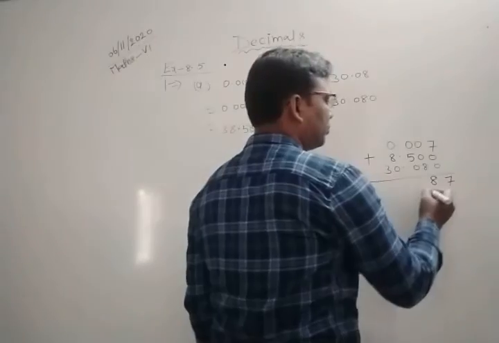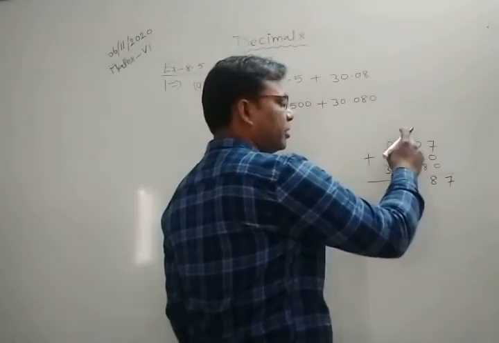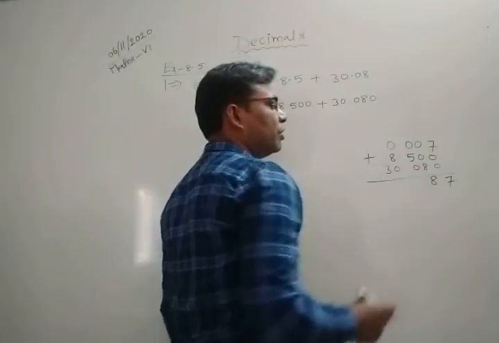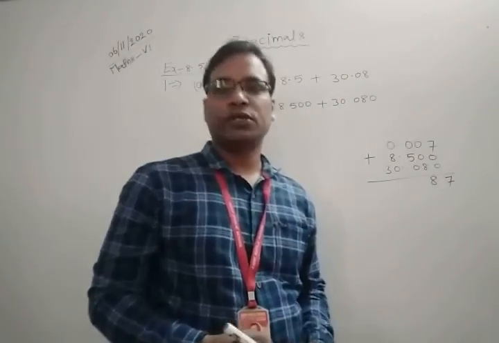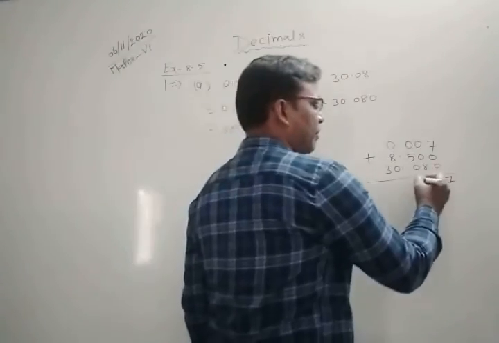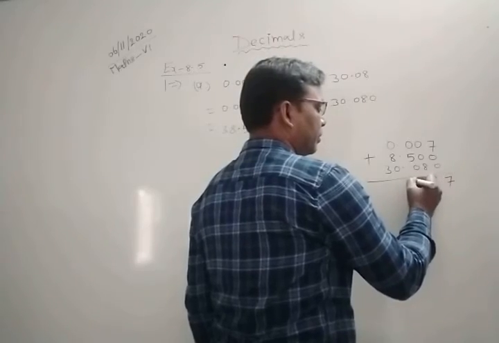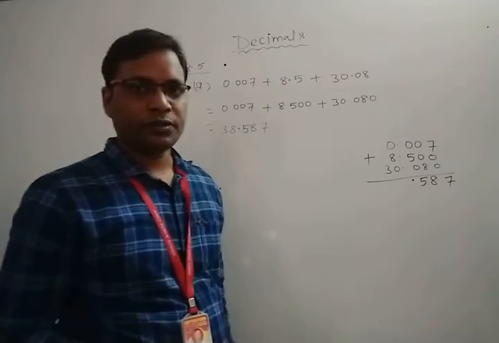Clear? Now 10th place digit, 0 plus 5 plus 0. 0 plus 5, 5. 5 plus again 0, this is equal to 5. So you can write here 5 decimal.